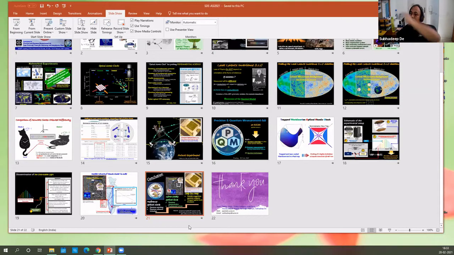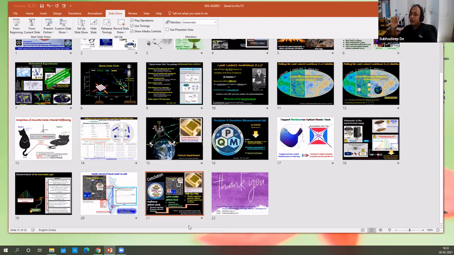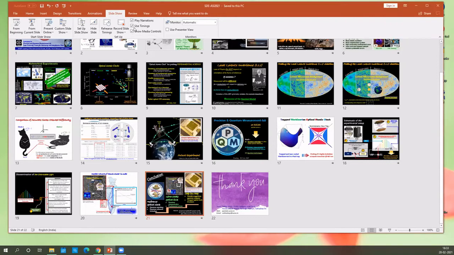But let's say your GMRT is something like 60 kilometers away from here. So you need a fiber line. Let's say we have a dedicated fiber to Pune, which ends at NCRA. Right. So that fiber is good to start with, but we have to stabilize the length of the fiber. That is an additional technology which we have to develop. And that's what we will first develop in our lab, and then we'll deploy. So down the line, you are right. That is one of the reasons why we want to develop this technology. Yeah. Okay. Thanks. We can discuss this offline. Yeah, sure. So thanks. Let's thank Shubhadeep again.